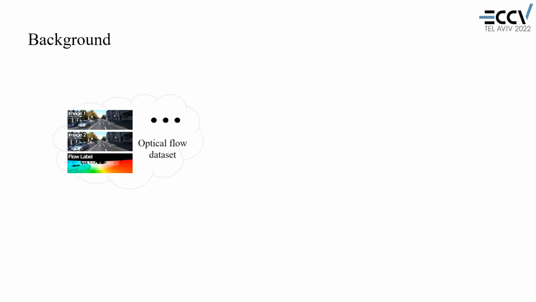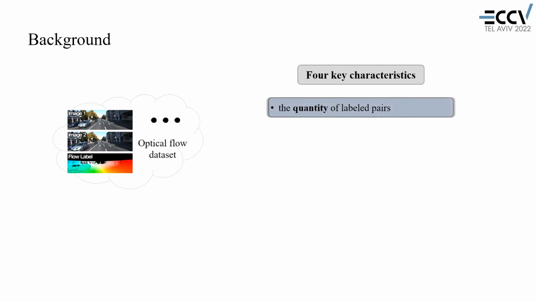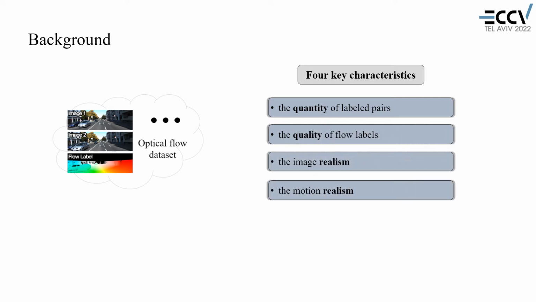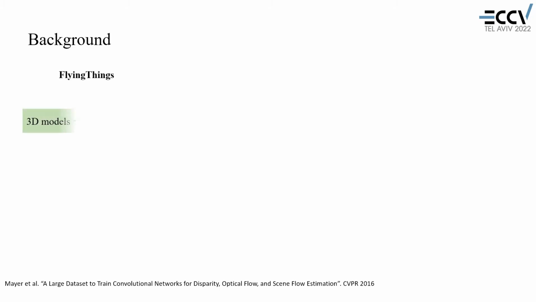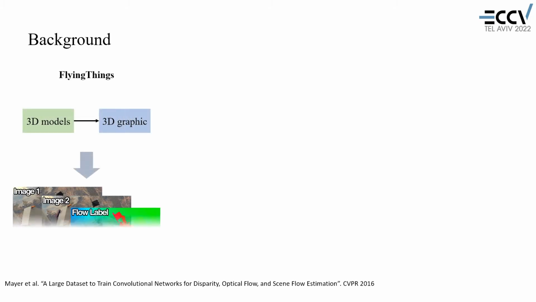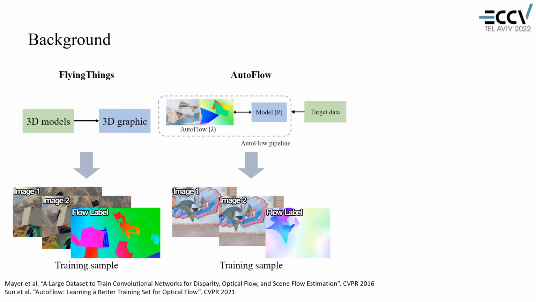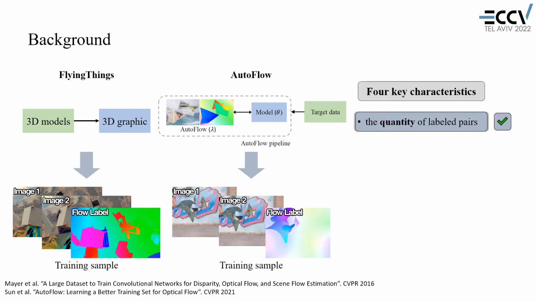We summarize 4 key characteristics of the flow dataset: the quantity of labeled pairs, the quality of flow labels, the image realism and the motion realism. However, we find it is difficult for existing flow datasets to be satisfactory in all aspects. For example, FlyingThings is purely rendered from virtual 3D graphic animations. AutoFlow is a learning approach searching for hyperparameters to render synthetic training pairs. These methods can produce large amounts of training data with accurate labels but failed to meet the image realism and